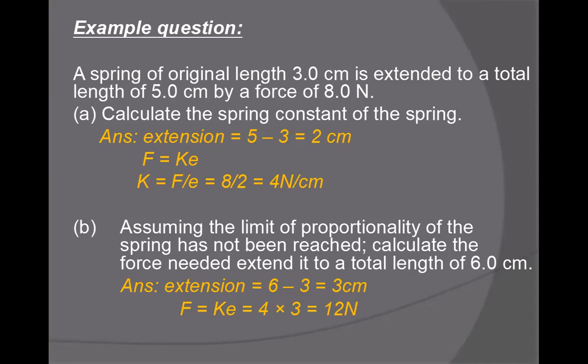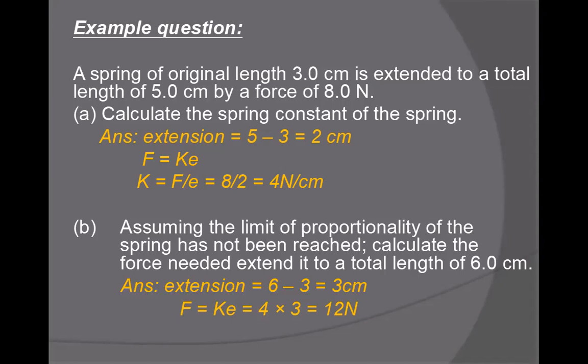Calculate the force needed if the total length is 6 centimeter. If the total length is 6 centimeter, we already know that the original length is 3 centimeter. Then till the 6 centimeter, the extension will be 6 minus 3, which is equal to 3. 3 is the extension. Then F is equal to KE.